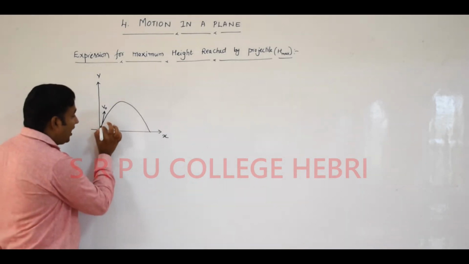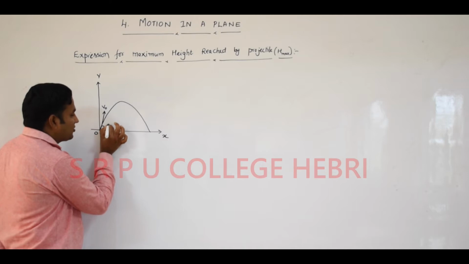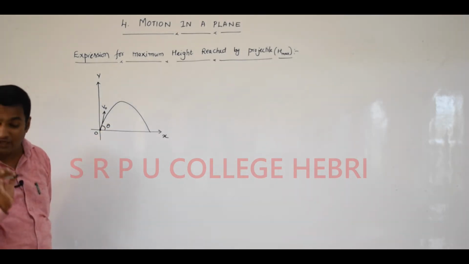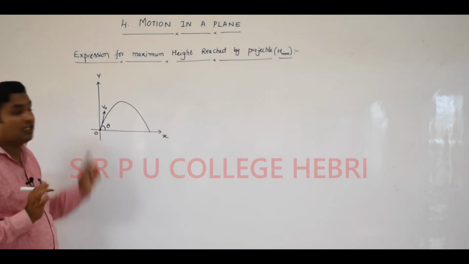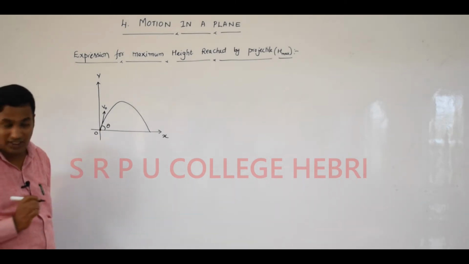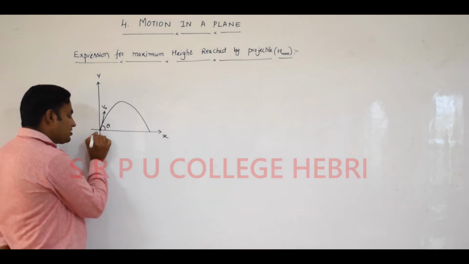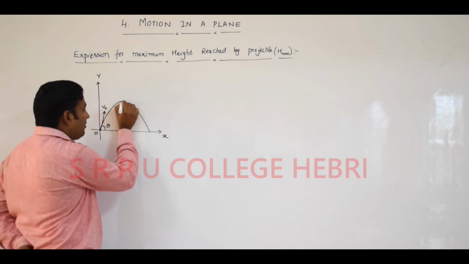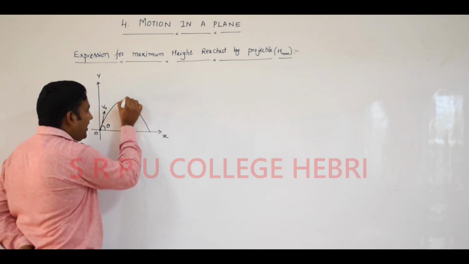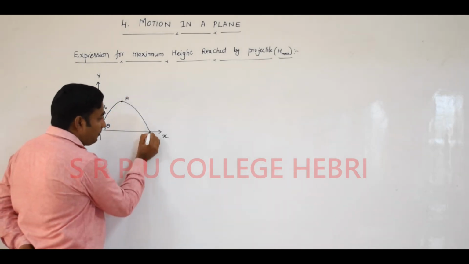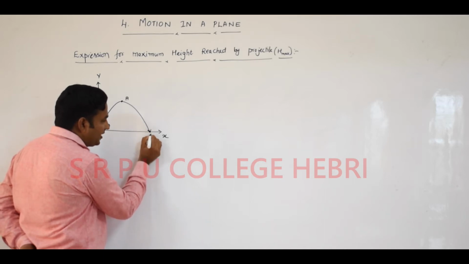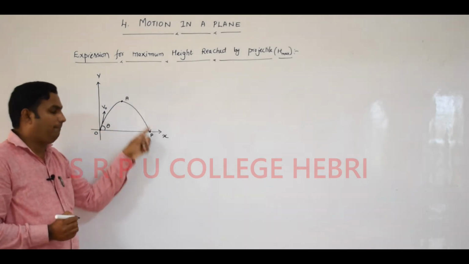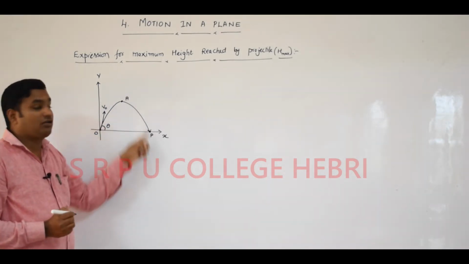It makes an angle theta from the ground or x-axis, which is called the angle of projection. Here theta is the angle of projection. Again, O is the point of projection. The particle reaches a maximum height here. I call that particular point A. It then reaches this final point, which I call P. The particle covers a path like this, OAP, and this trajectory is a parabola.